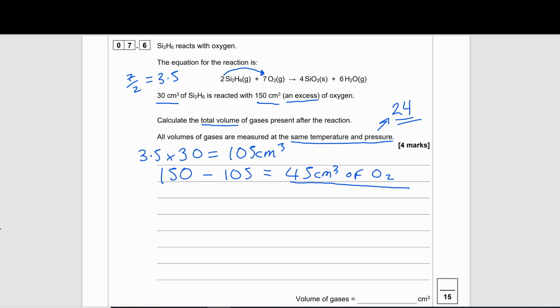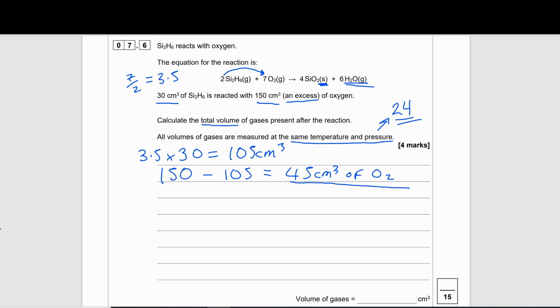So that already we know has been left. We know that the silicon dioxide is a solid, so that's not something that we need to worry about calculating. Here's our water, so water vapor as a gas. We need to somehow now find a volume for that, and then we'll be almost complete.